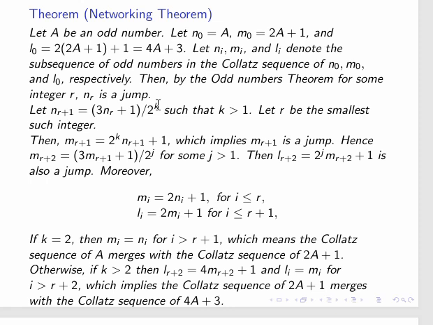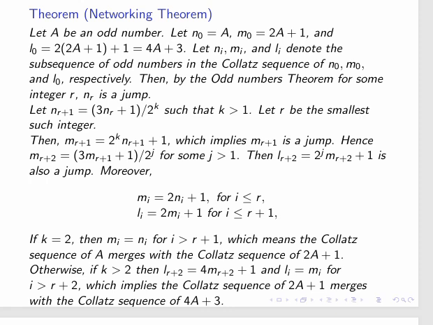That's good enough, but the interesting part here is mr plus 1, that is the collapse sequence of 2a plus 1, right? This is connected to nr this way, okay? So, mr plus 1 is 2 raised to k times nr plus 1, plus 1. So, we can get it that way. And also this means that this is the jump, okay? From the jump of nr plus 1, we have got a jump for the sequence of 2a plus 1.